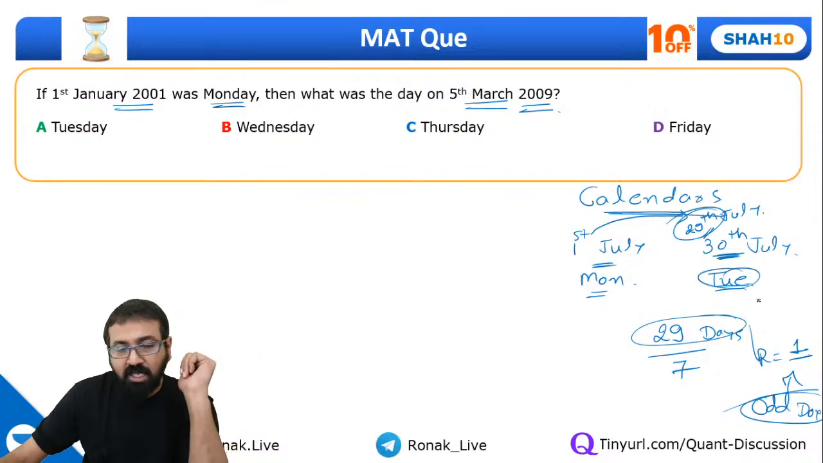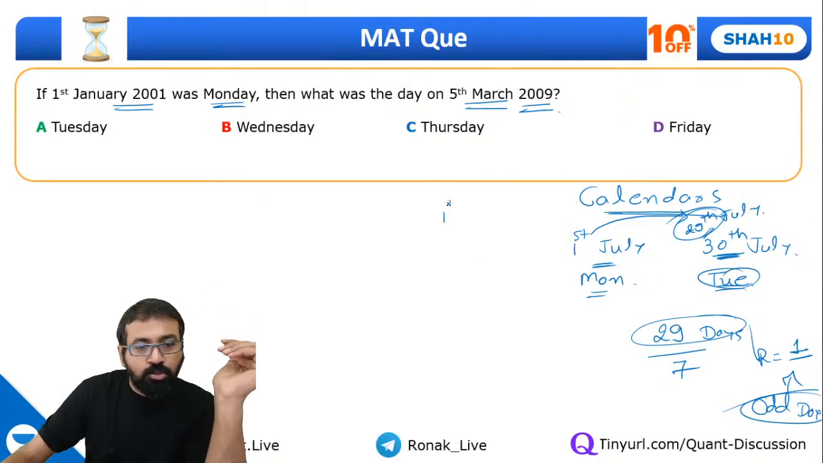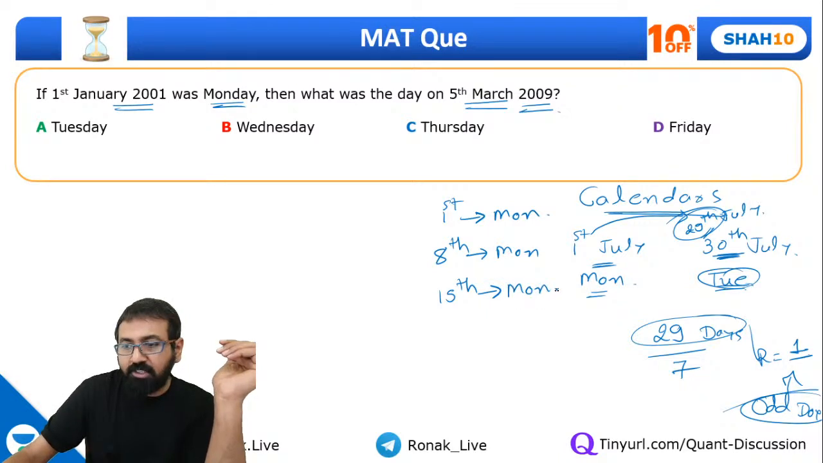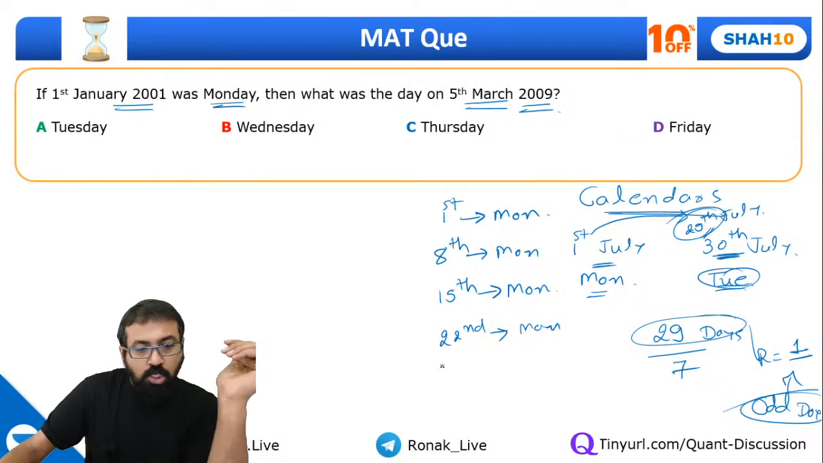Everyone, very simple. Now, if you want, you can check it this way also. 1st July was Monday. So can I say 8th July will also be Monday? Then can I say 15th July will also be Monday? Everyone, do you agree with me? 22nd July will also be Monday. 29th July will also be Monday. So 30th July, which we had to find out, should be Tuesday.